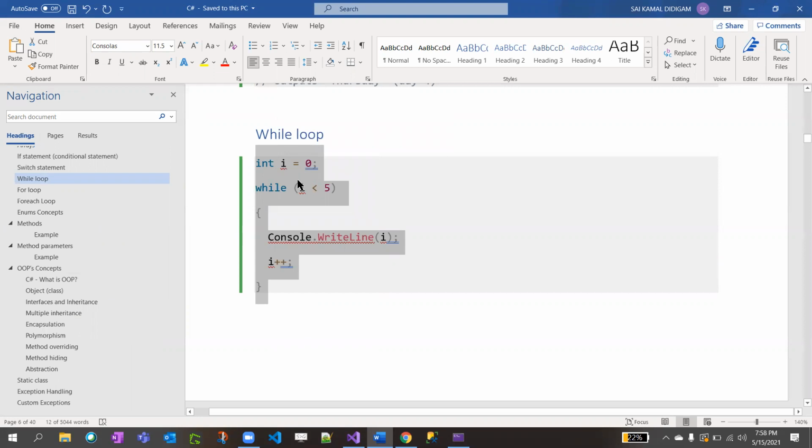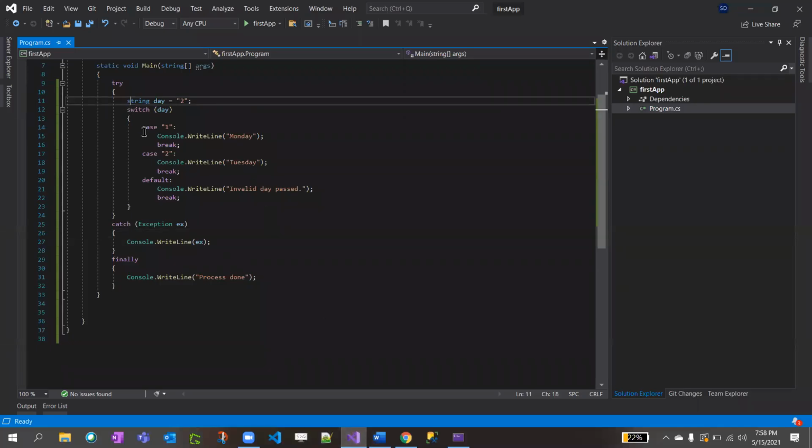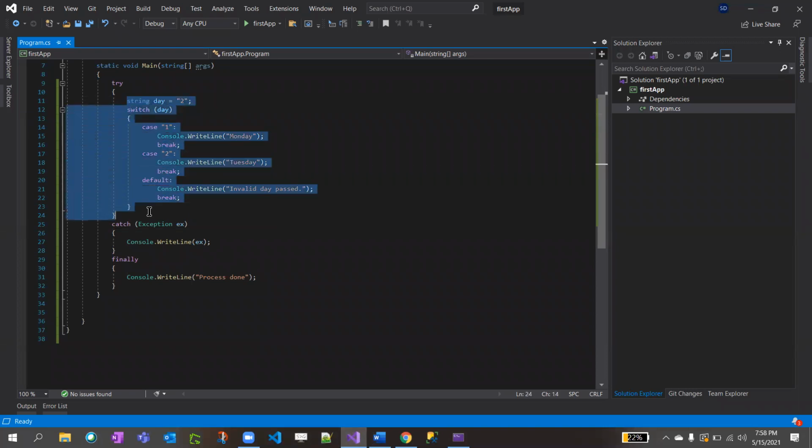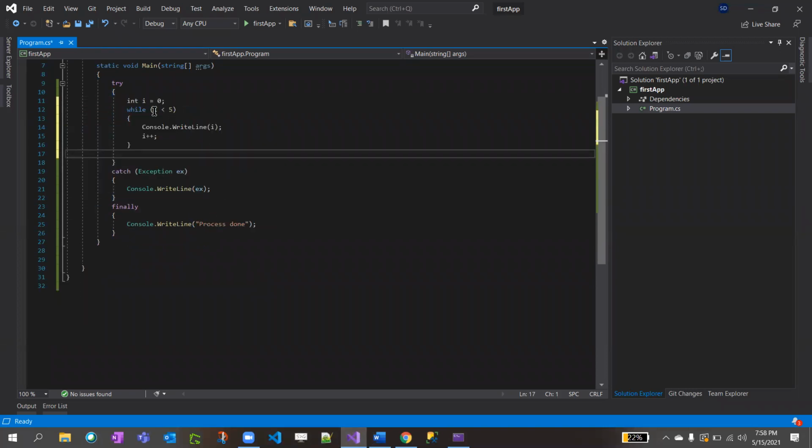So now I'm moving on to the while loop. I'm just copying the code from the document, just for saving some time. So int i equal to 0. I'm checking while, and while means until, right? Until i is less than 5. So initially we declared i equal to 0, and 0 less than 5 means true. It will go inside the while loop.